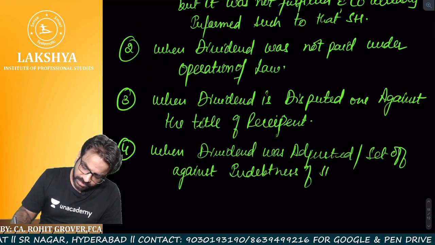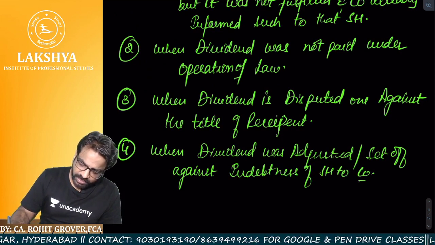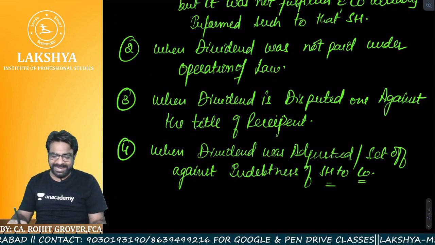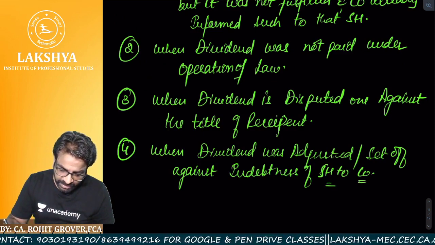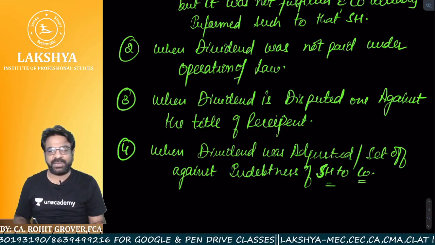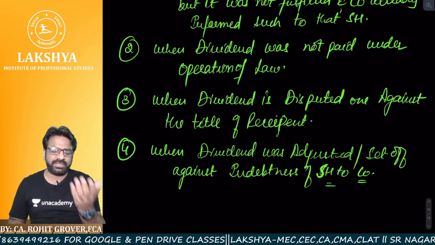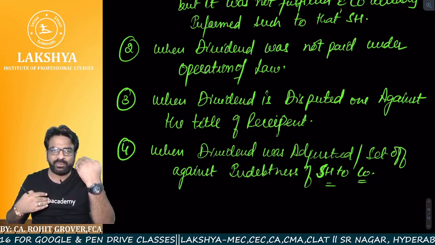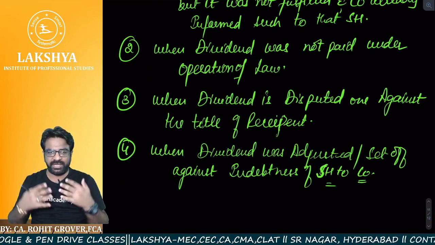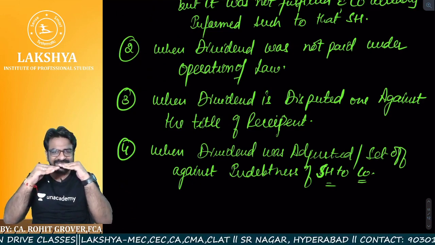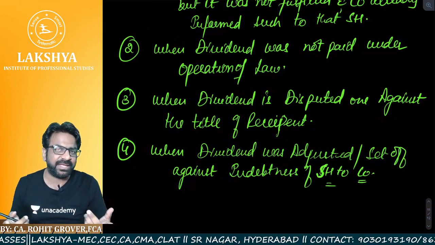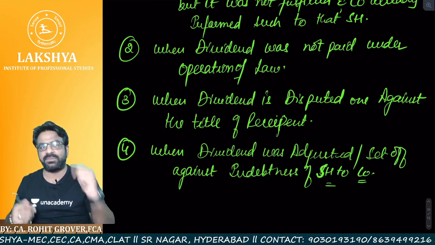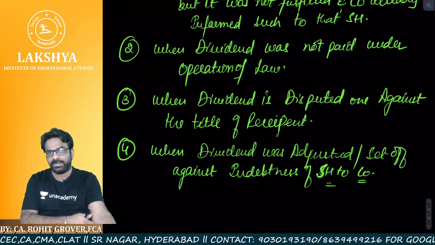of shareholder to the company, that particular shareholder or the member of the company was already indebted to the company. It means he had to pay some money to the company, and company has to pay the dividend. So company did what? We have to give the dividend, he has to give us the money, so let's do the adjustment. So when the set off or the adjustment has been carried out by the company, then also section number 127 will not be applicable. Clear everyone?